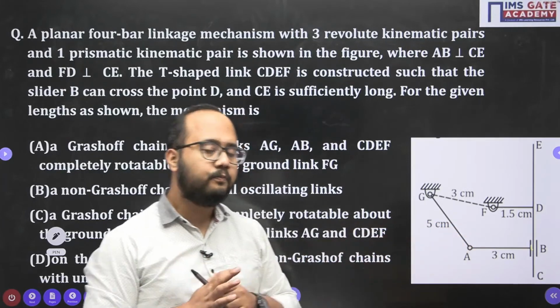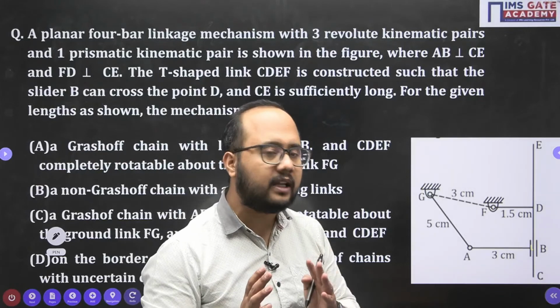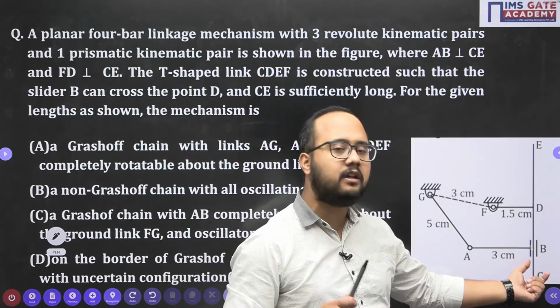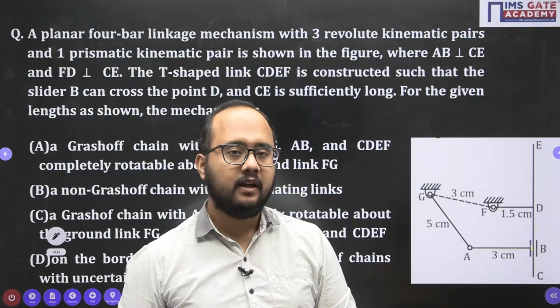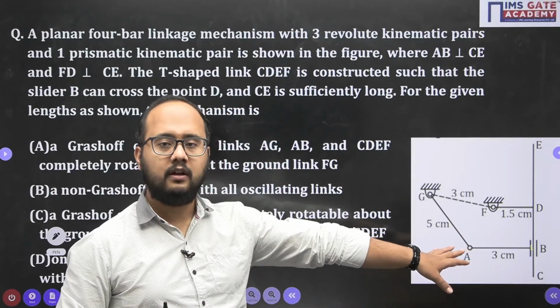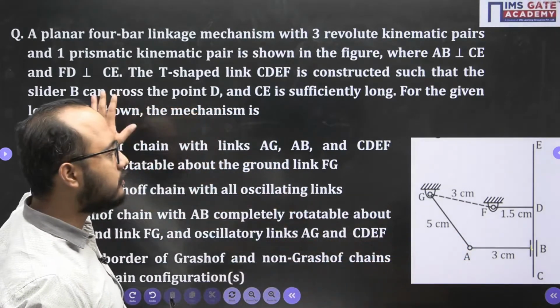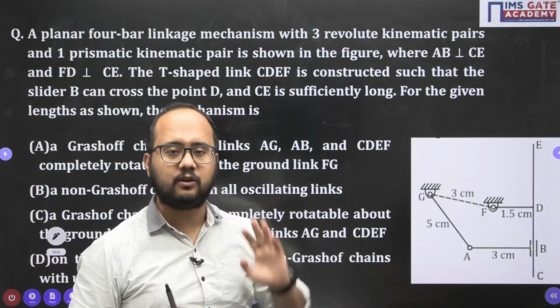So then what to do? So the thing is, is there any possibility that we can convert this sliding pair into turning pair? Is it possible? That we need to understand here. And that's why 90% of students have made the mistake in this problem, because just by seeing Grashoff's law, everyone has this idea, okay sir, smallest plus longest less than P plus Q, this kind of relation.